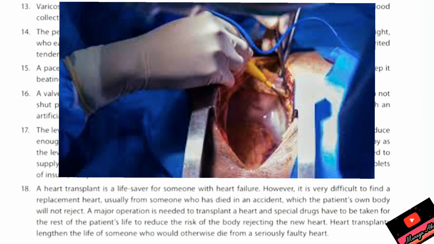However, it is very difficult to find a replacement heart, usually from someone who has died in an accident, which the patient's own body will not reject. A major operation is needed to transplant a heart, and special drugs have to be taken for the rest of the patient's life to reduce the risk of the body rejecting the new heart. Heart transplants lengthen the life of someone who would otherwise die from a seriously faulty heart.